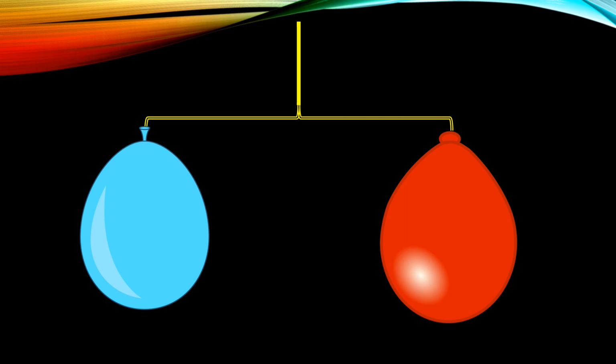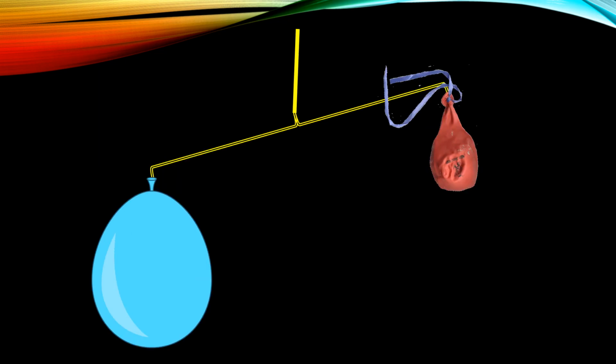Now, here are two balloons tied at the ends of a stick. What can we see? We see that the stick remains horizontal. Now, what we will do is, we will take out the air of one balloon. Now what can we see?